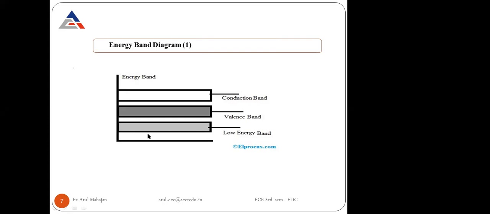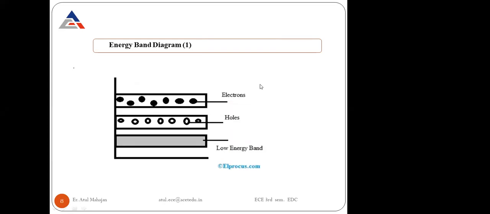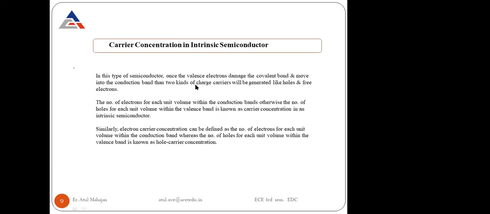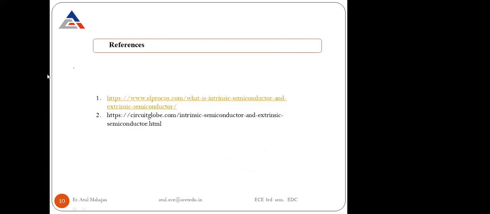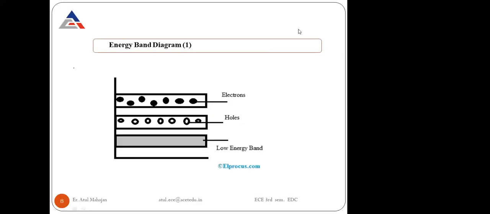So this is actually the energy band representation of extrinsic and intrinsic semiconductors. The holes are in the valence band, and the conduction band has electrons. As the temperature is increasing, the holes are left empty and electrons are moving towards the conduction band. So this is what is happening inside the energy band representations of intrinsic and extrinsic type semiconductors.